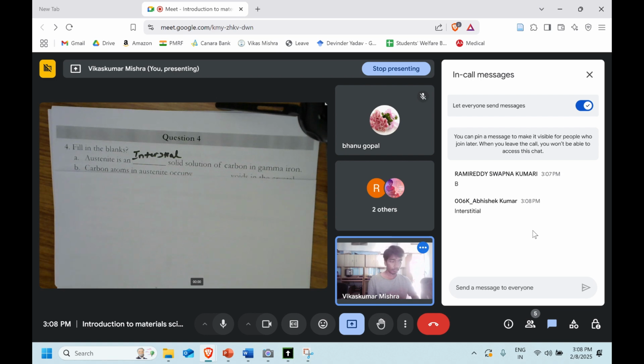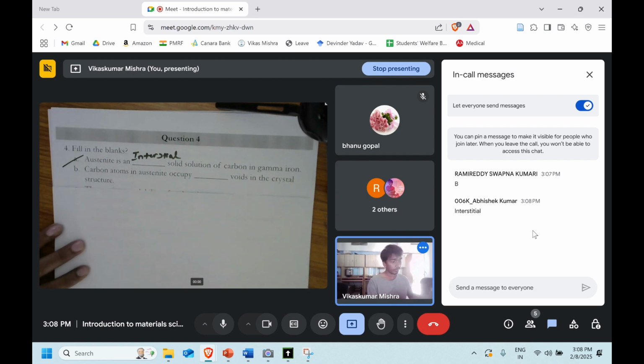And we know that in the gamma iron, which is FCC, since the carbon is going to occupy the interstitial sites, it is going to form the interstitial solid solution. So we know the carbon is also going to sit at the octahedral site. It's not going to occupy the tetrahedral. Among the voids also, we make sure that it's going to occupy the octahedral.